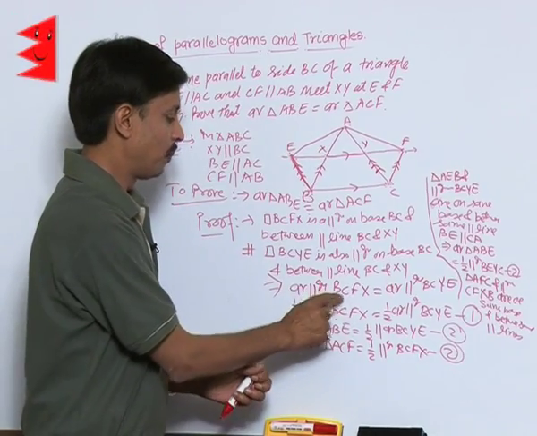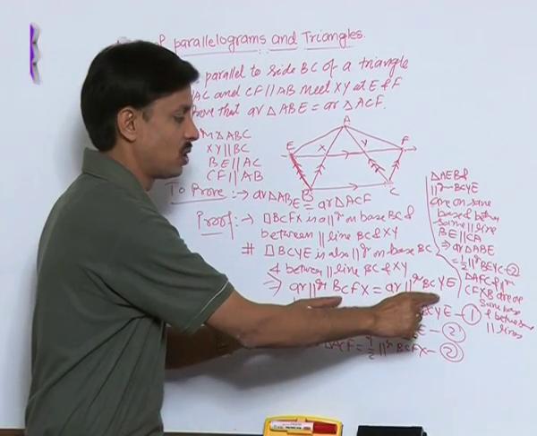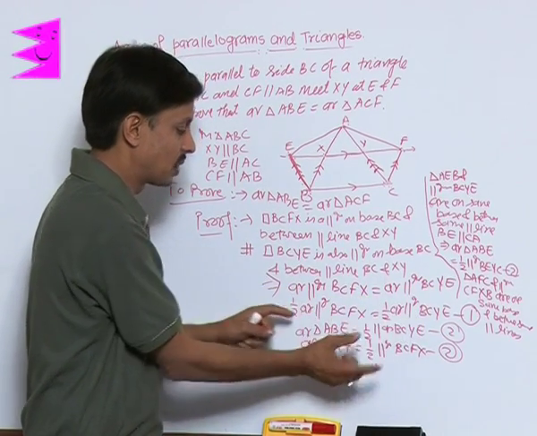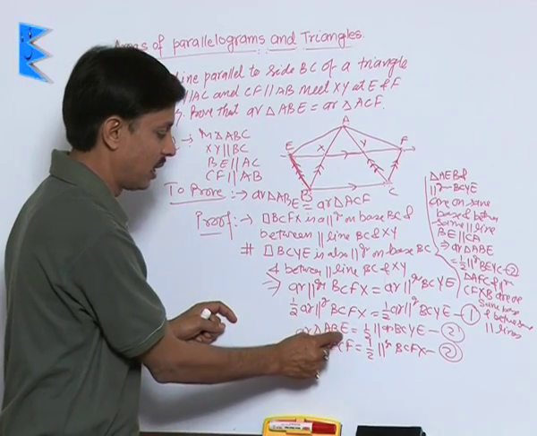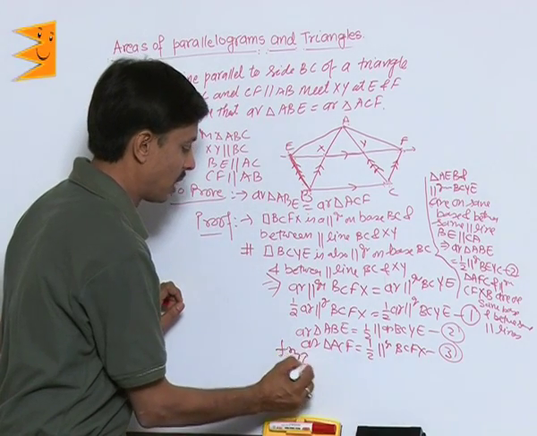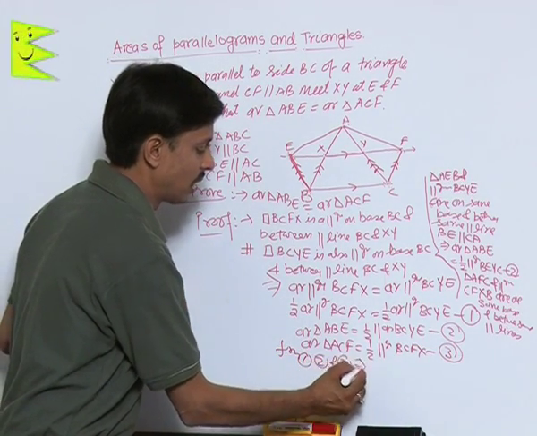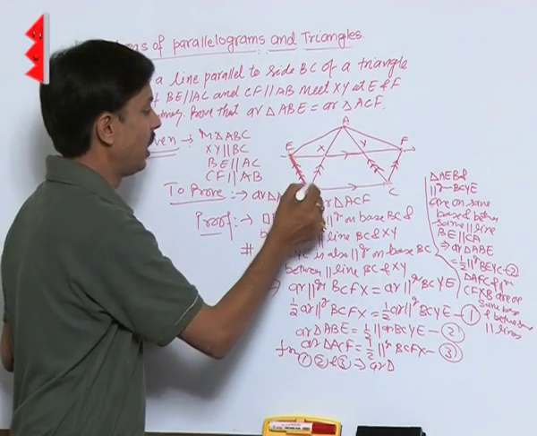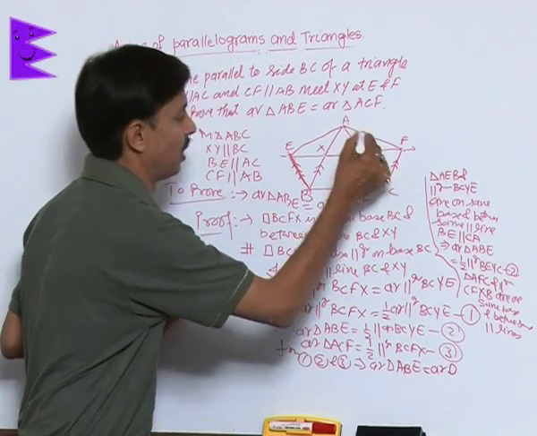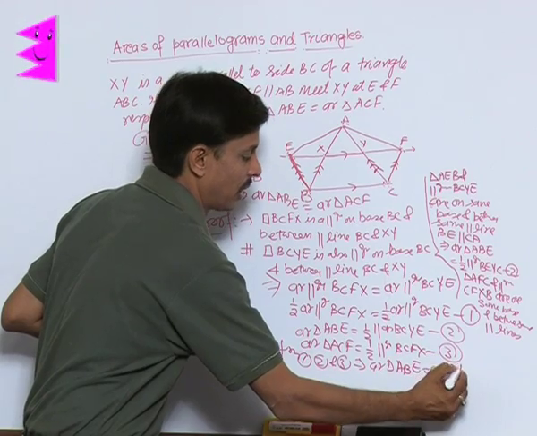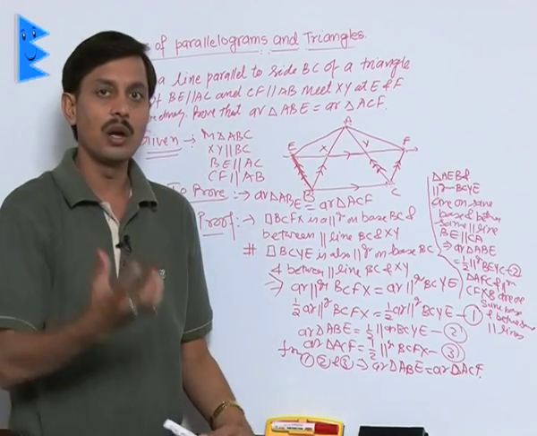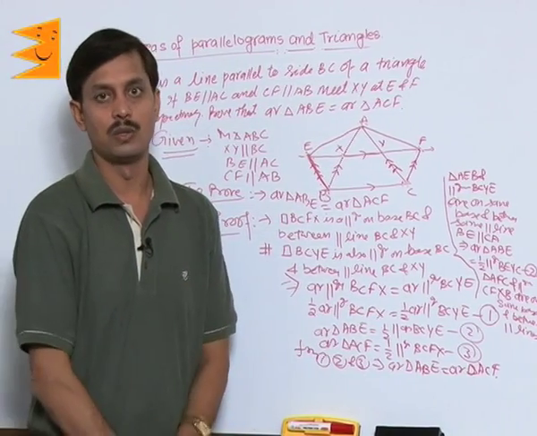As BCFX and BCYE are on the same base BC and between the same parallel lines BC and YE, they are equal in area, so their halves are equal. Their halves are the areas of triangles ABE and ACF. So from equations 1, 2 and 3, the area of triangle ABE is equal to the area of triangle ACF.